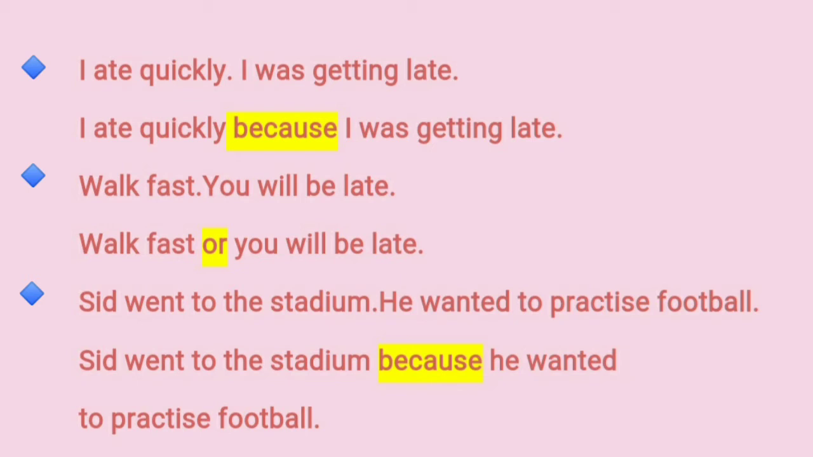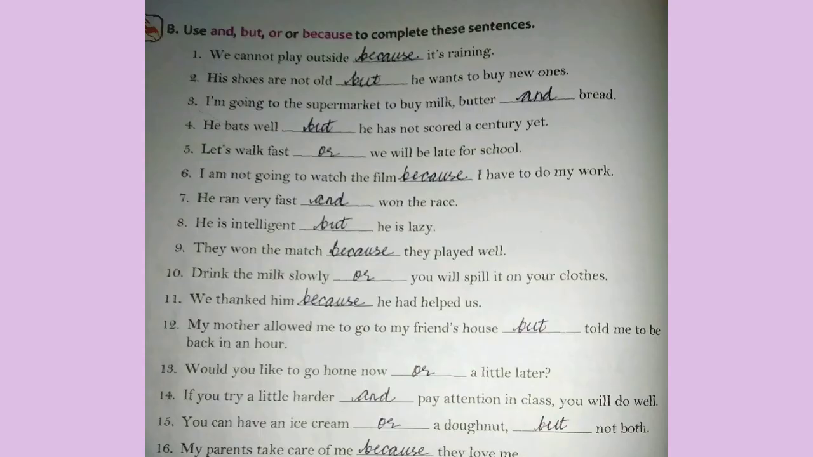In these sentences, you can notice that we use the joining word in the place of a full stop, that is, in the middle of sentences. Next exercise, use and, but, or, because to complete the sentences. We cannot play outside because it is raining. His shoes are not old, but he wants to buy new ones.